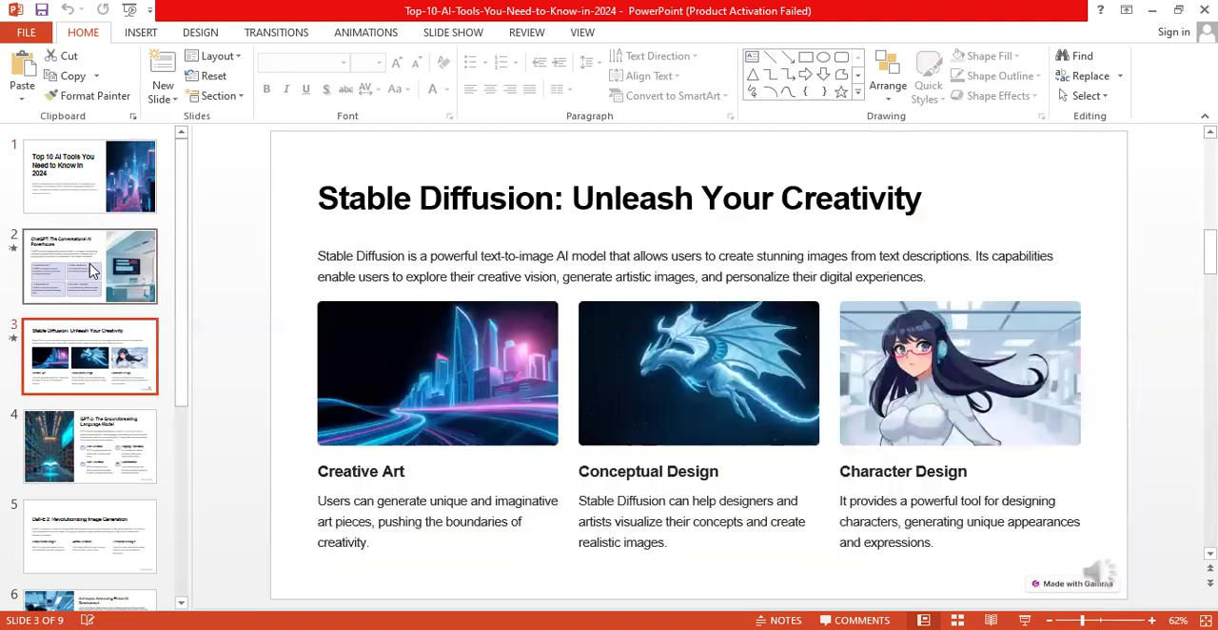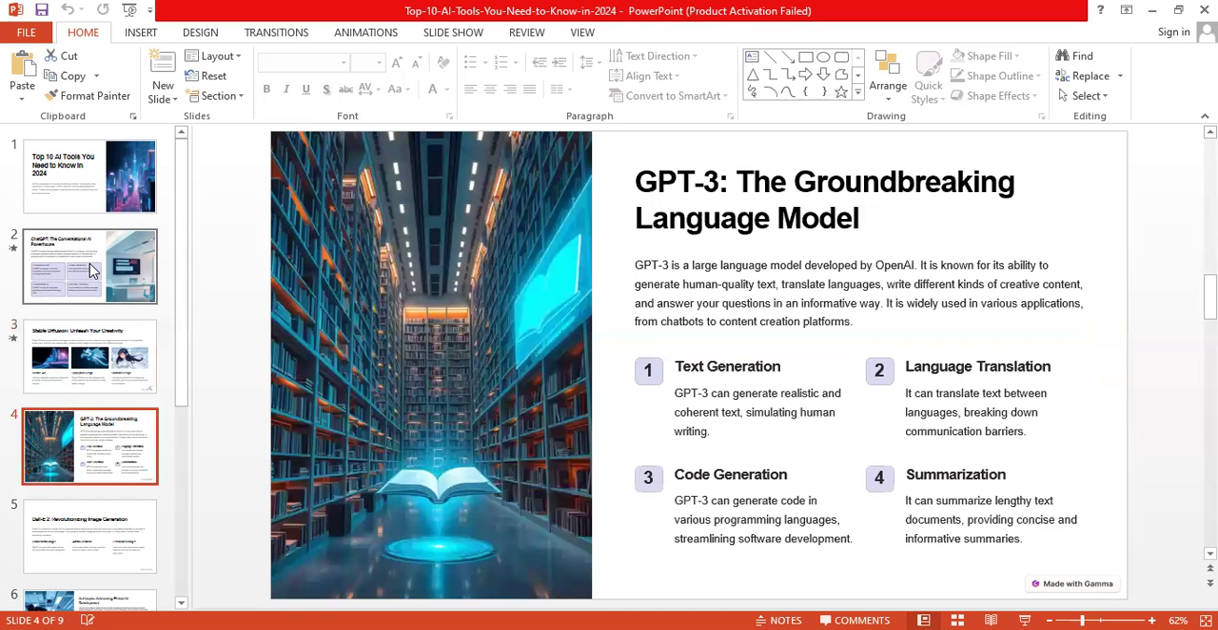Next one is Stable Diffusion. The main role of Stable Diffusion is to create art, and you can create designs, and you can describe the character for that.